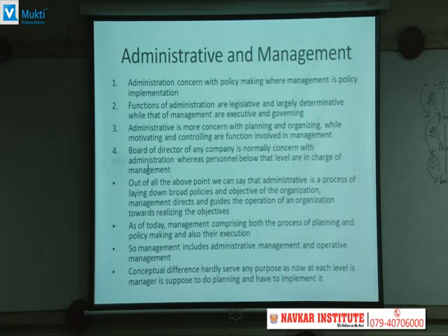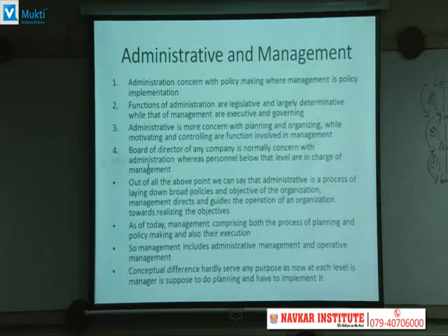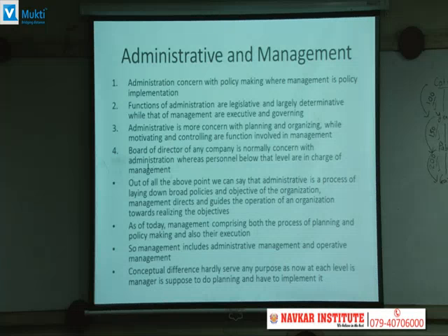So the board of directors of any company are at the top level, they are more about the administration, और उसके नीचे के जितने भी लोग हैं, they are a part of management. So administration is a top level management job, और फ्रॉम द बोर्ड ऑफ डायरेक्टर के नीचे जितने भी लोग हैं, उन सब का काम क्या है? उन सब का काम है मैनेजमेंट का.